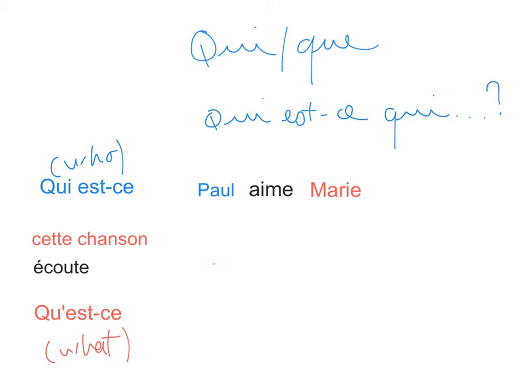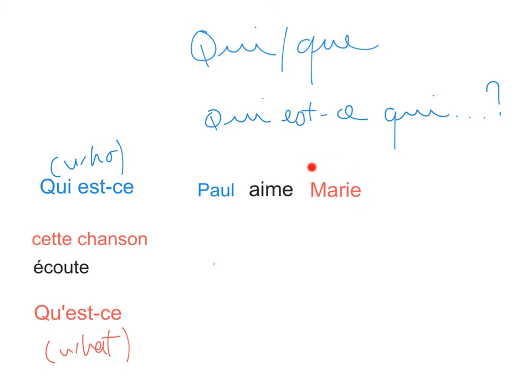All right. Now let's pretend I want to ask, who does Paul love? Who does Paul love? And in this case, I need Mary as an answer, right? So again, I still need to ask who. So because I need to ask who, I'm going to stick with qui est.